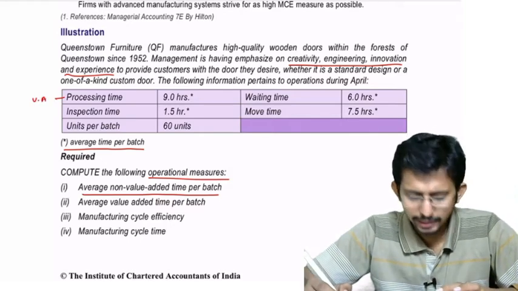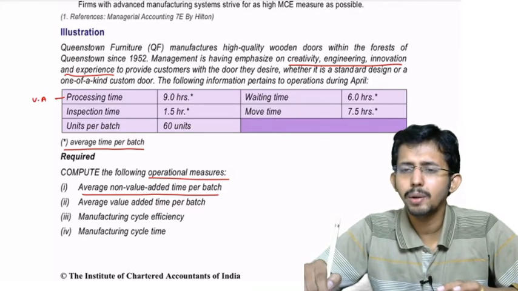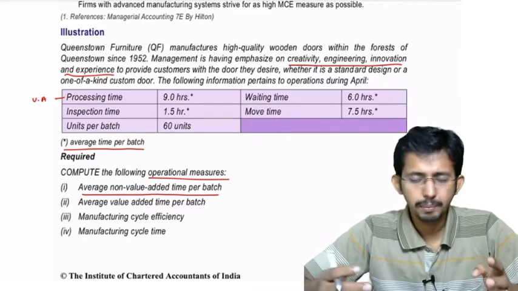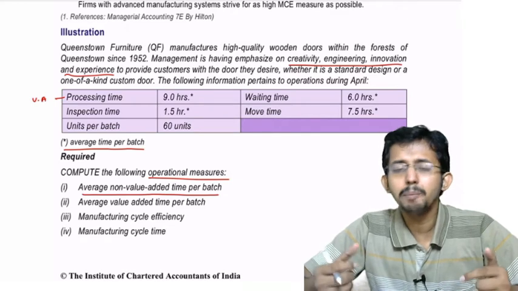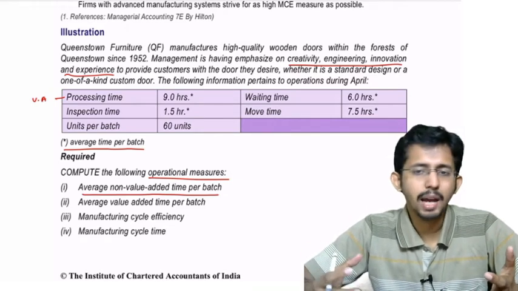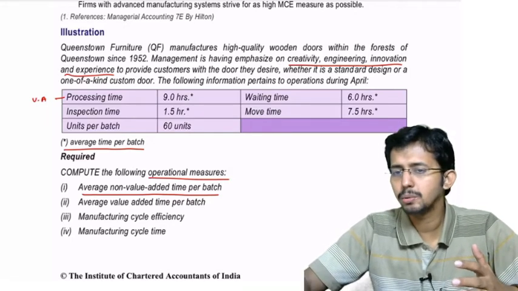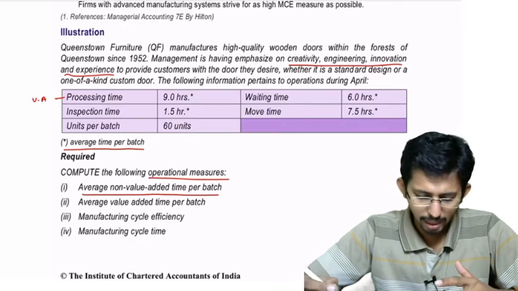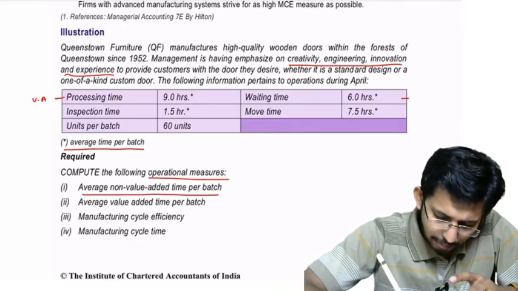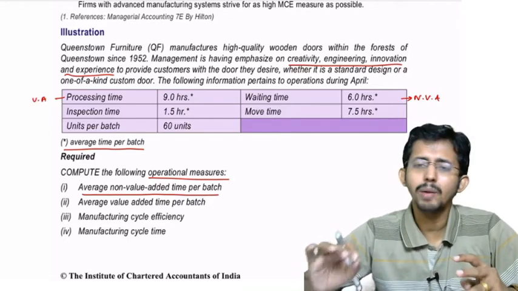Now you have waiting time. Is it a value added activity or non-value added activity? Maybe the inputs, the wood raw material, will have to wait for so many hours before getting to the machine for manufacturing. So that is waiting time. Obviously it is a non-value added activity, so the associated time will be non-value added time.